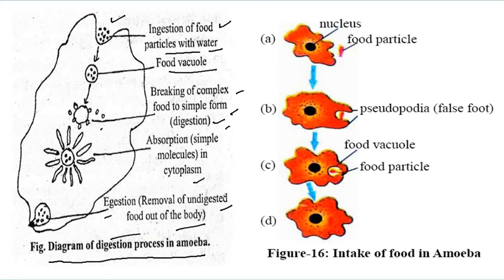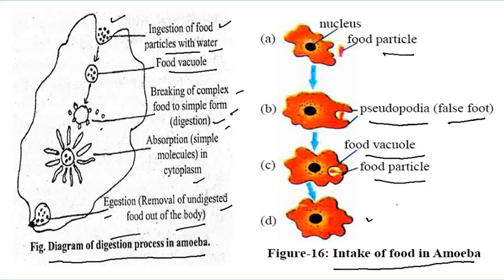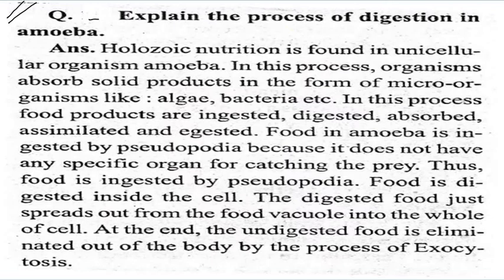You can see here also, it is given in your book. The pseudopodia, false feet, the food vacuoles, and the food particles are here, showing the intake of food by amoeba inside the body. You can draw both diagrams, or you can draw just this simple first one. So let us start and see how to write this.